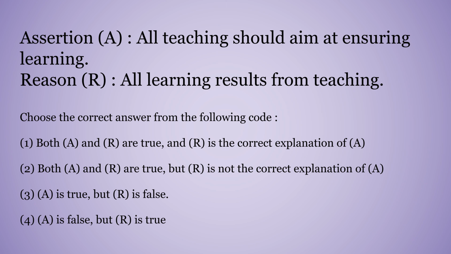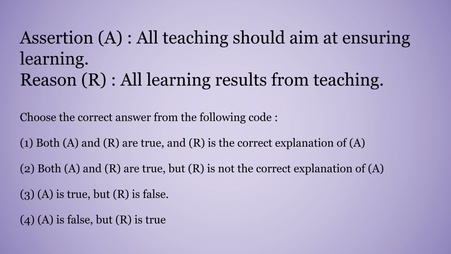Next we have an assertion and reason question. The assertion, indicated by A, says all teaching should aim at ensuring learning. R, the reason, says all learning results from teaching. Choose the correct answer from the following code.